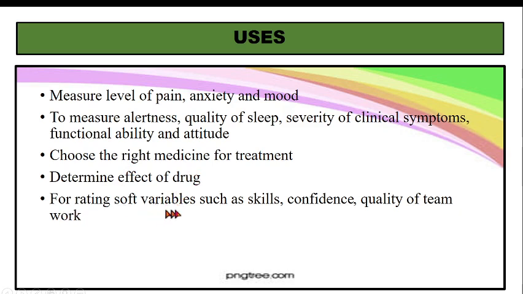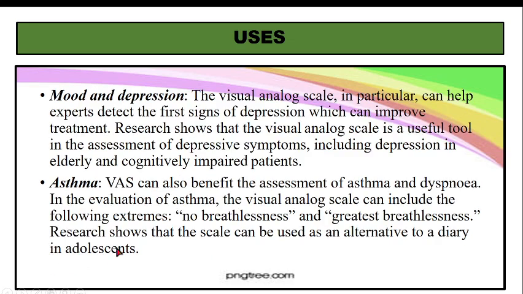Then for rating soft variables such as skills, confidence, quality of teamwork, all these things can be assessed by visual analog scale. Okay. Further uses are to assess mood and depression. The visual analog scale in particular can help the experts to detect the first signs of depression, which can improve the treatment. Okay, so depression has a series of symptoms.